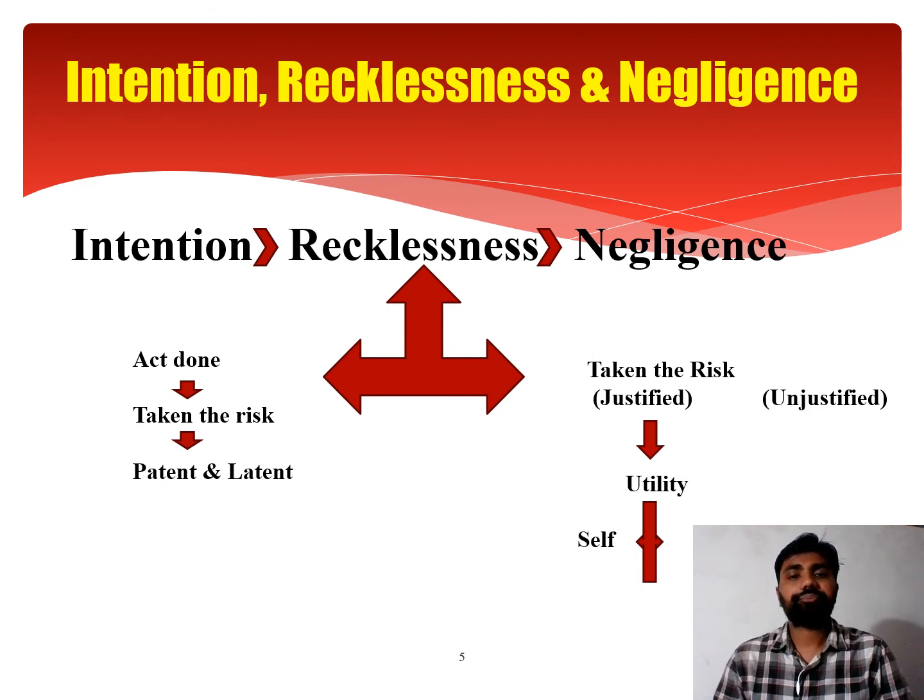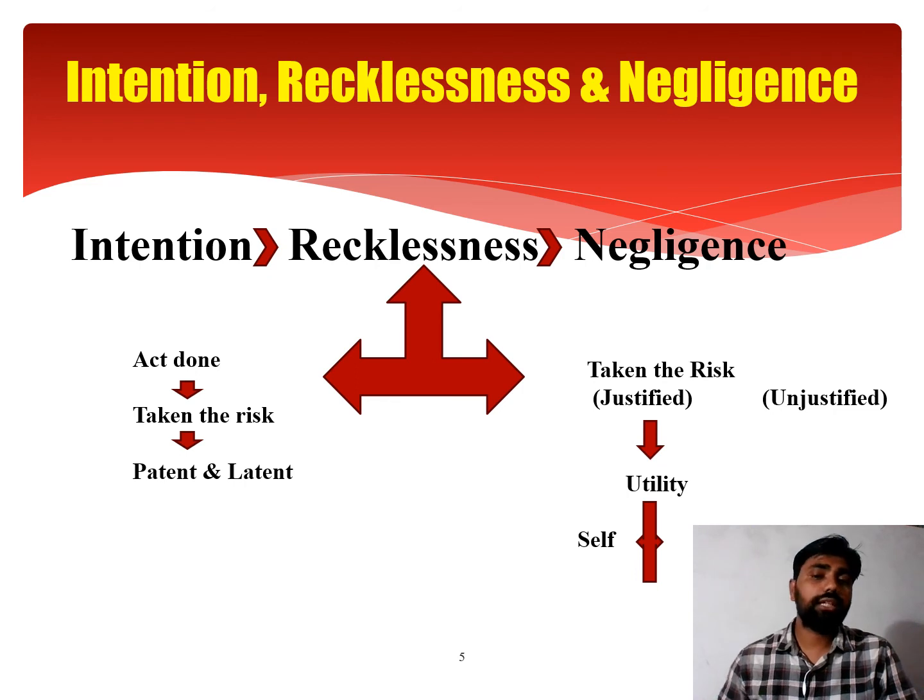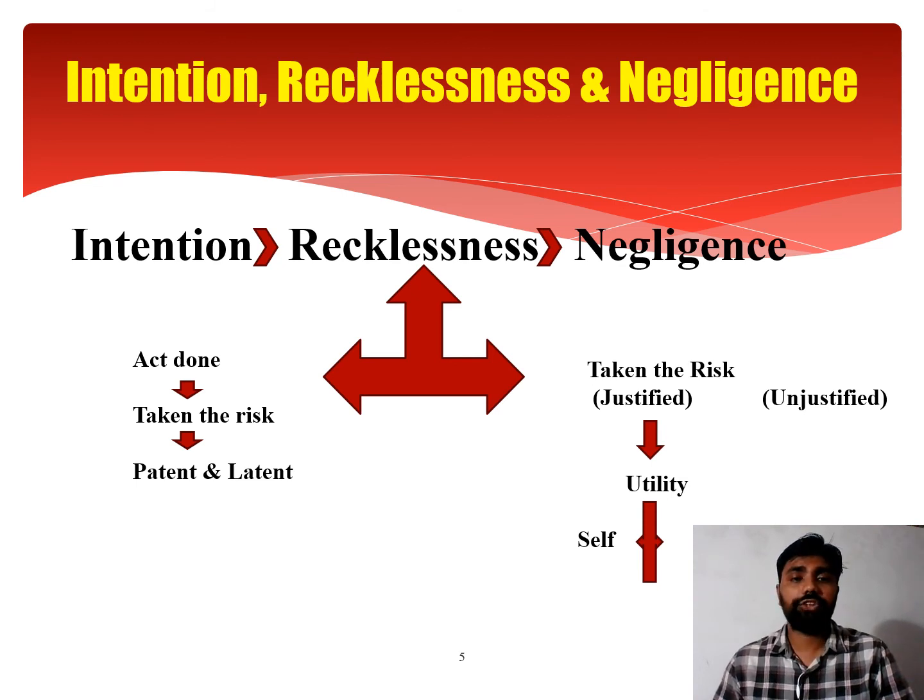What does it mean? Here we can project ourselves into the future, and while projecting ourselves into the future we can foresee the consequence of our act, but we didn't desire to do that act. So in this case, the act was done on the part of the accused, and therefore he has taken the risk.